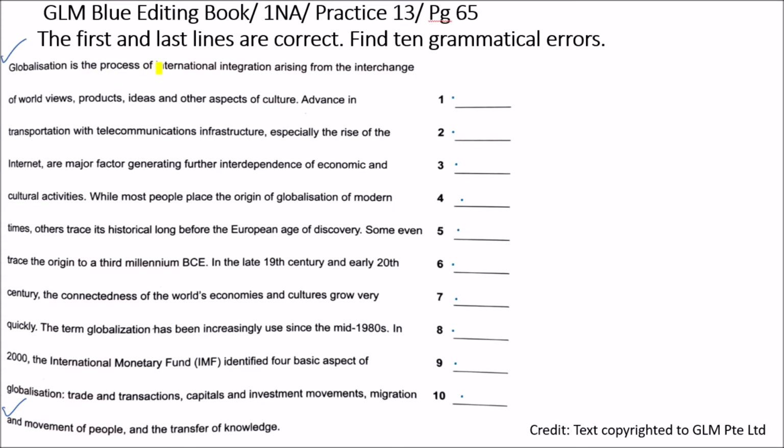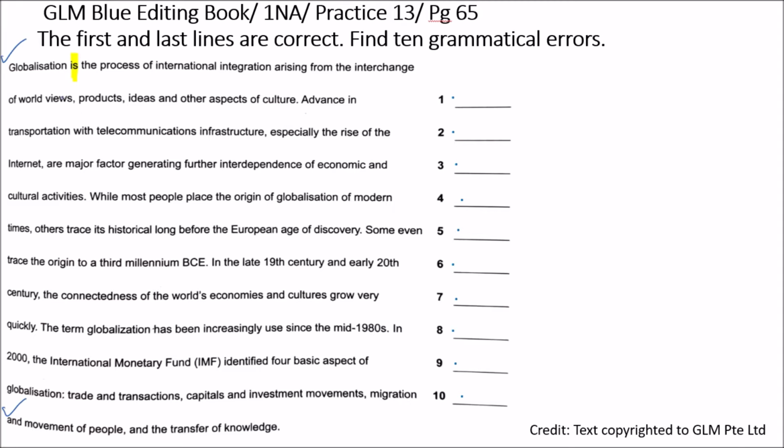Globalization is the process of international integration arising from the inter-exchange of worldviews, products, ideas, and other aspects of culture. So what is the verb in this line? The verb is "is". What is the tense of the verb "is"? It is present tense. So that tells me the dominant tense of this text is present tense. Okay, so let's continue.